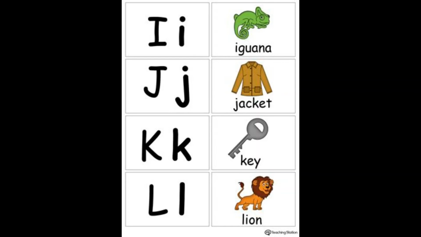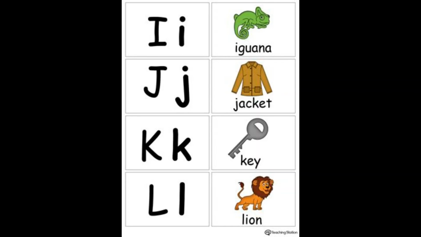For J, the sound of the letter is J. J for jacket. Then comes the letter K. So the sound of the letter is K. K for key.